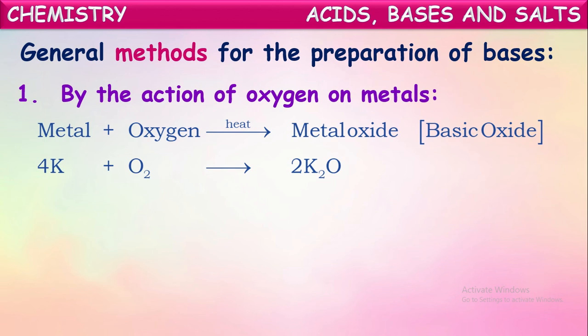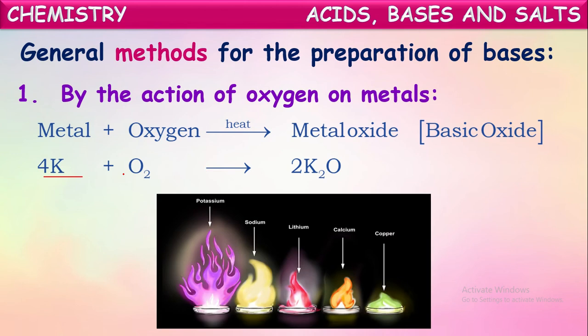For example, potassium is a metal. When it is burned in the presence of oxygen, it burns with a lilac colored flame and produces its oxide, which we call potassium oxide, which is a base. In the same way, sodium burns with a golden yellow colored flame. When it is kept in the open air, it catches fire immediately and reacts with the atmospheric oxygen and forms sodium oxide, which is also a base.